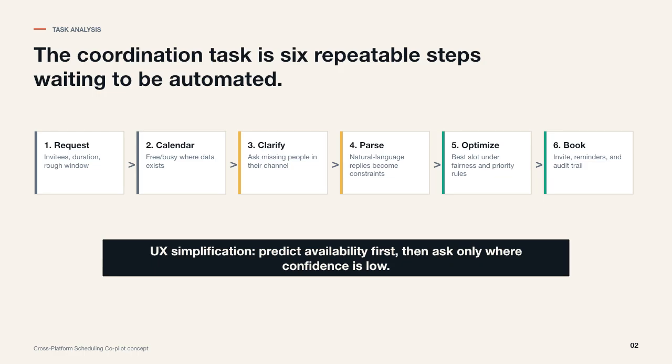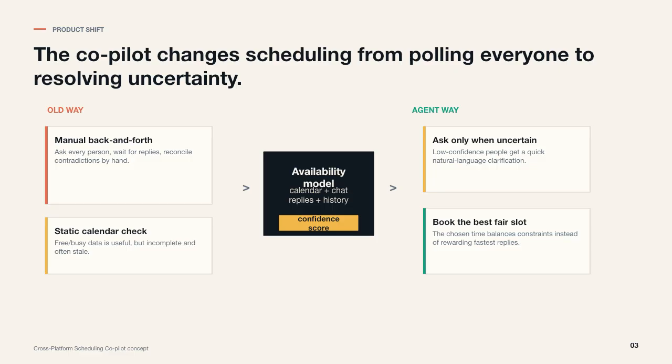My insight is that the agent should not ask everyone everything. It should predict availability first, then ask only where confidence is low. The key product shift is moving from polling everyone to resolving uncertainty.